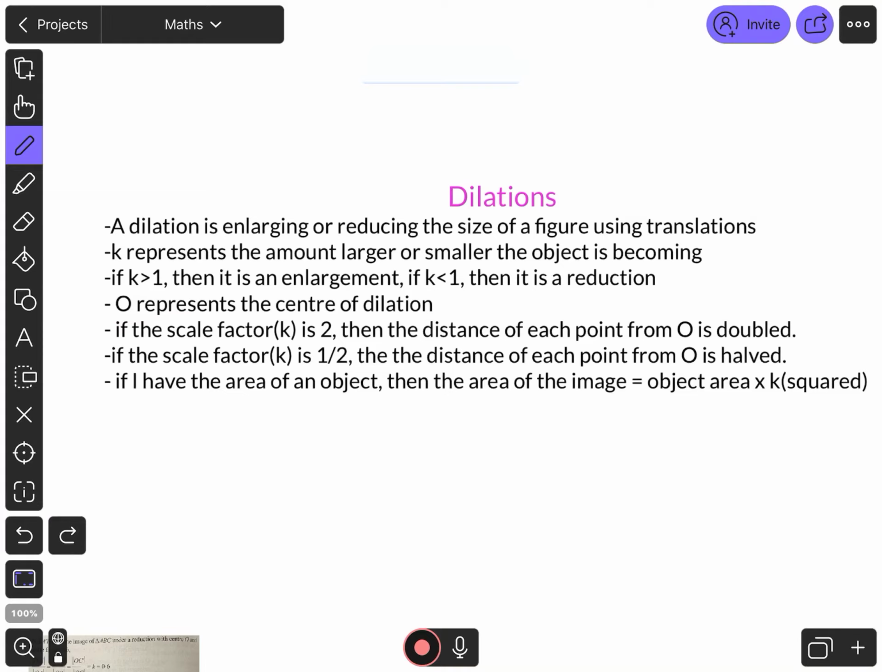The last thing to remember is that the object is always the first one, and the image is always the thing that you create afterwards using the scale factor. So if you have the area of an object, then the area of the image is going to be the object area multiplied by K squared. I can't write K squared on this, but K squared is what you should be writing. That's going to get you the area of the image, the second one. So I'm going to pause the video and you can take those notes down. They'll help you when you're doing these questions.